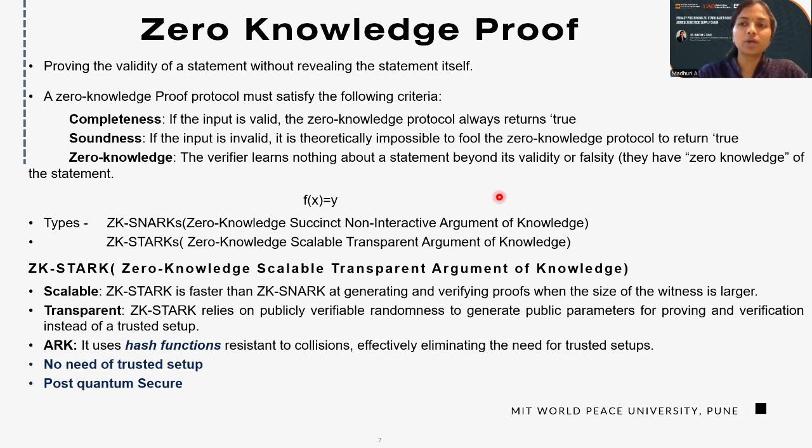So it is having zero knowledge of that content. There are two major types. ZK-SNARK, that is a zero knowledge succinct non-interactive argument of knowledge. And the second type is ZK-STARK, that is a zero knowledge scalable transparent argument of knowledge. So in the coming slides, we will look at the ZK-STARK.